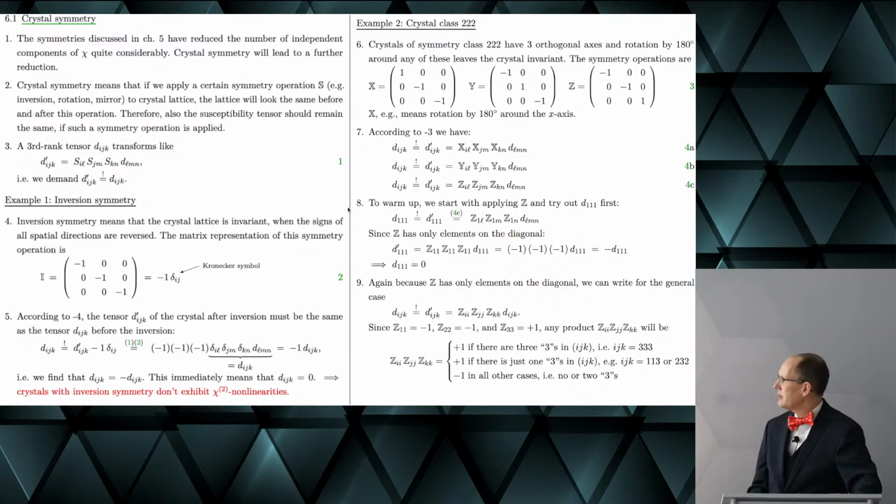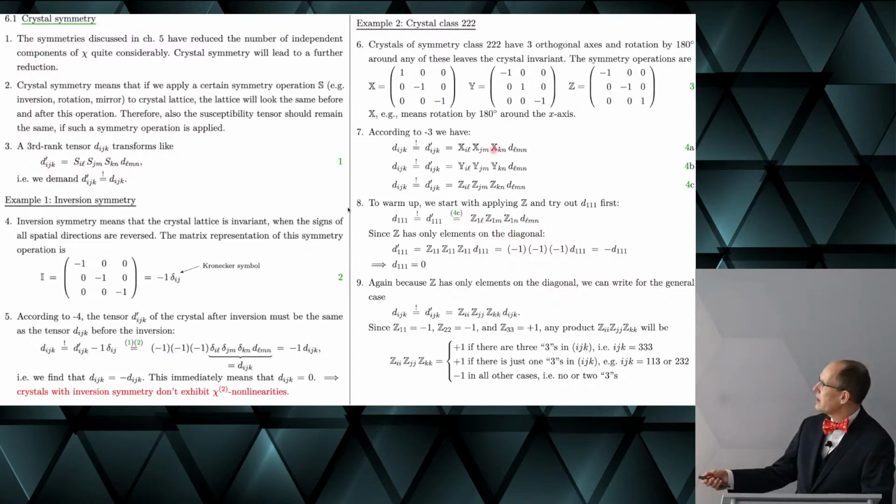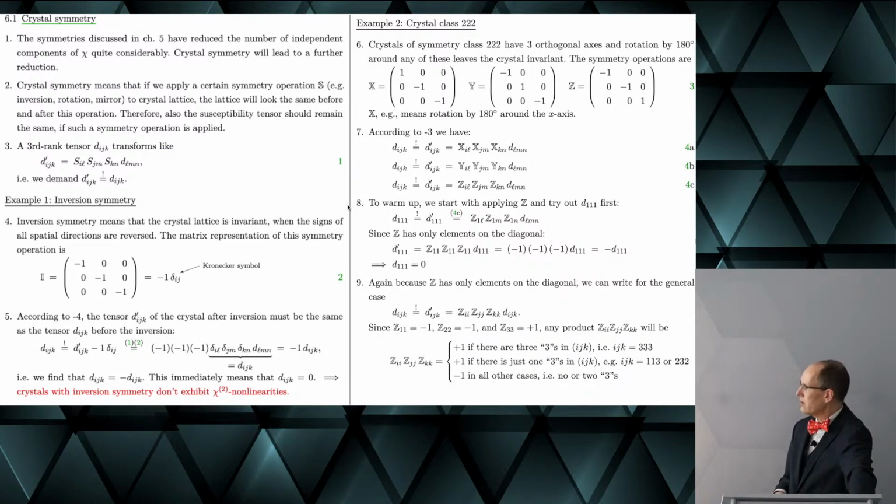It is of course clear that these matrices, in particular also Z, only have elements on the diagonal, and so we find here -1, and so we find that d_111 is equal to 0.